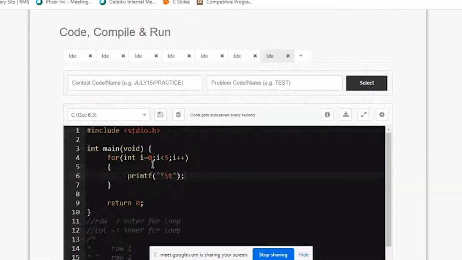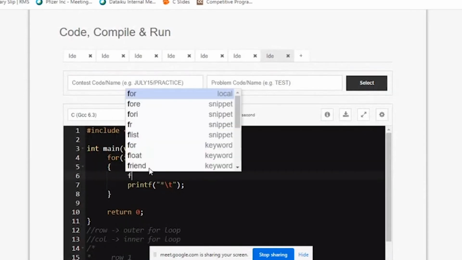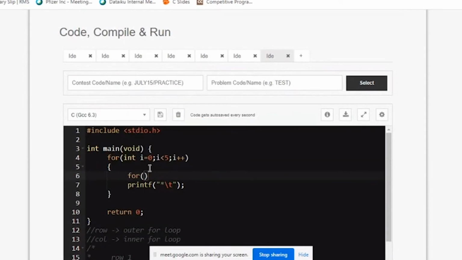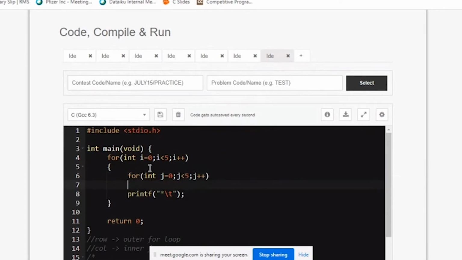Now let me write 5 lines and in each line 5 columns. So see the code here. j is equal to 0, j less than 5, j plus plus.